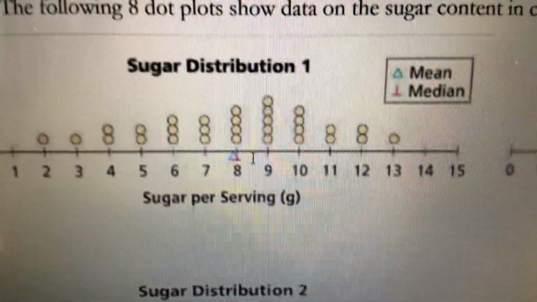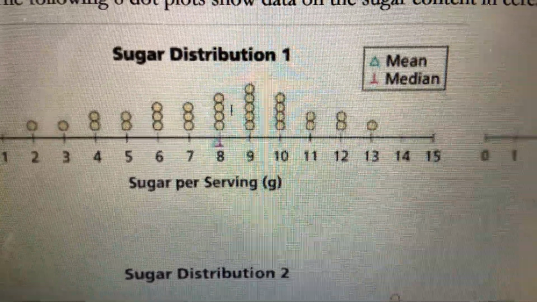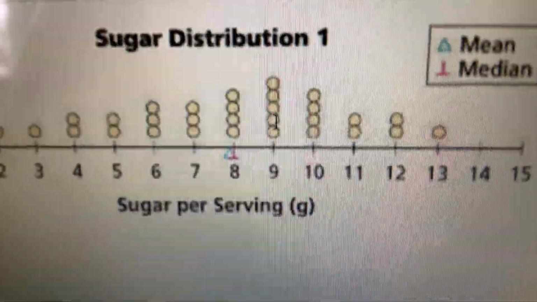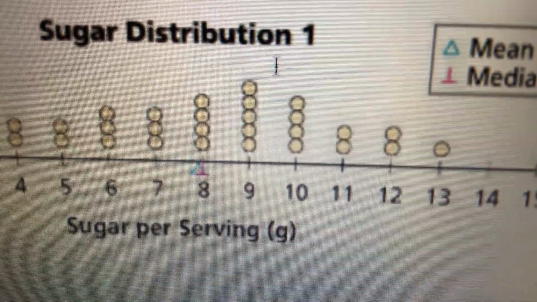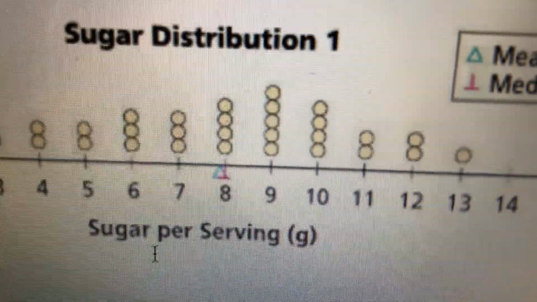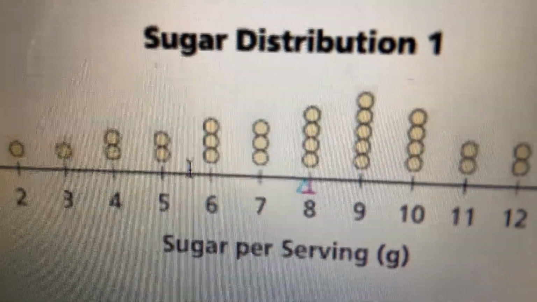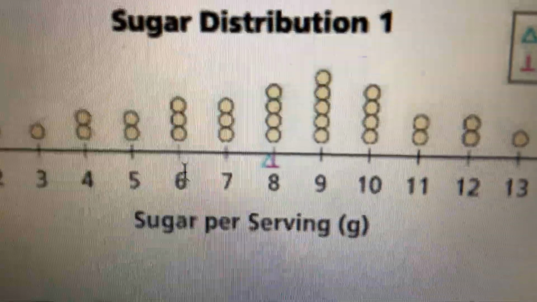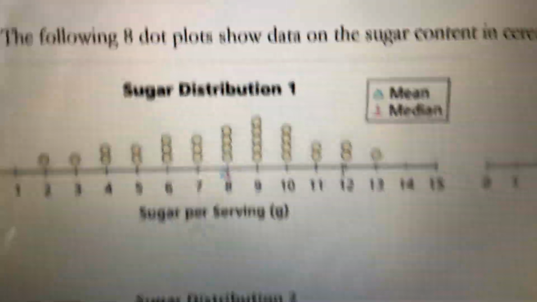So for example, if I zoom into the first distribution, let's look at this column right here with the nines. What that means is that there are 5 different boxes of cereal. If I count those dots, 1, 2, 3, 4, 5, there are 5 different boxes of cereal that have 9 grams of sugar per serving. This column means that there are 3 boxes of cereal that have 6 grams of sugar per serving. So you just want to make sense of what those dot plots actually mean.